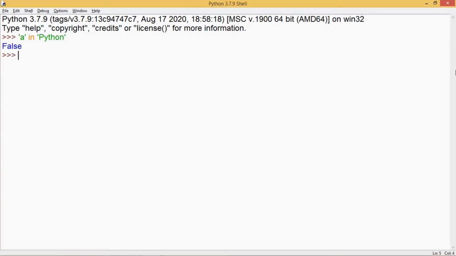That means this statement will search for letter A in Python, and if it exists, then true is returned. If it does not, then it returns a false value. And you can also use not in. This not in is the reverse of the in operator. So this time it will return a true value.